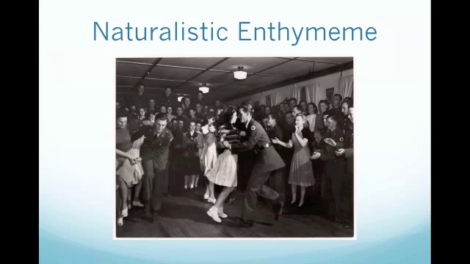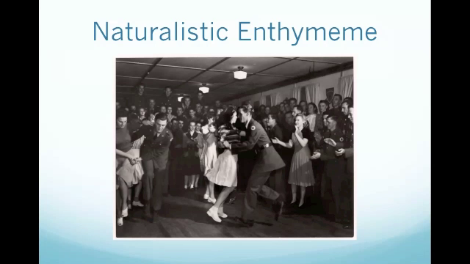Enthymemes can be broken down into two categories: naturalistic and unnaturalistic. Naturalistic enthymeme photos are assumed to be real or true until there is reason not to believe otherwise. The audience, therefore, provides their own premise to support the authenticity of the photo.